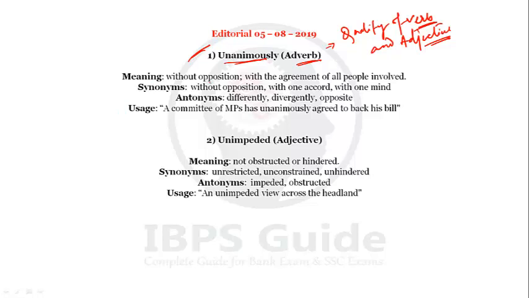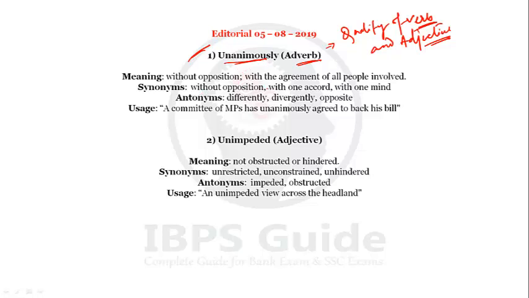Unanimously meaning without opposition, with the agreement of all people involved. Where there is no opposition, जहाँ पे कोई opposition नहीं होगा, with the agreement of all people involved. सारे people की involvement में कोई agreement होगा, where there will be no opposition. So that is called unanimously.